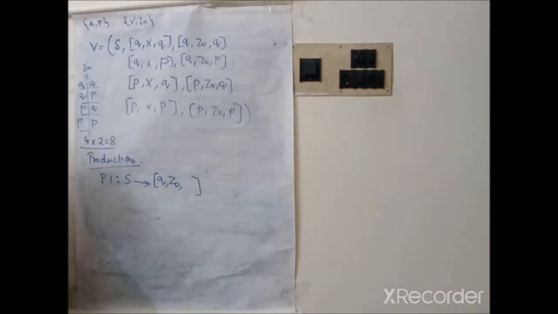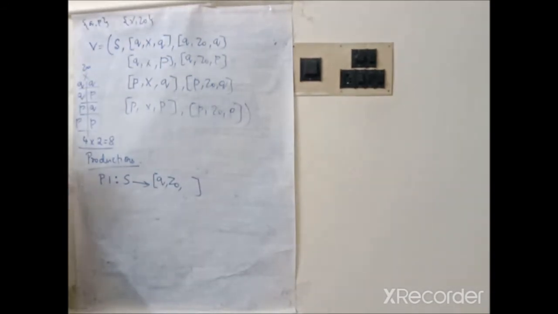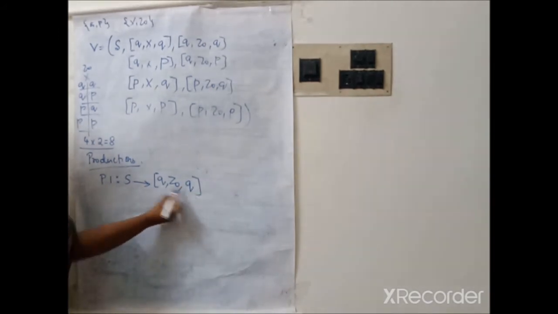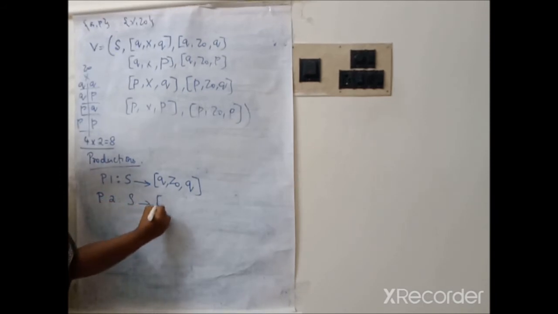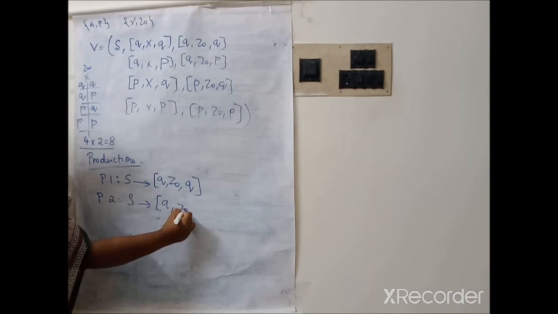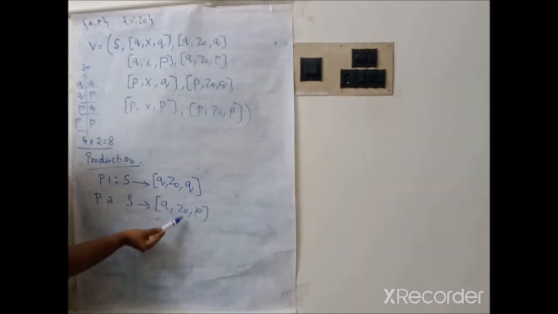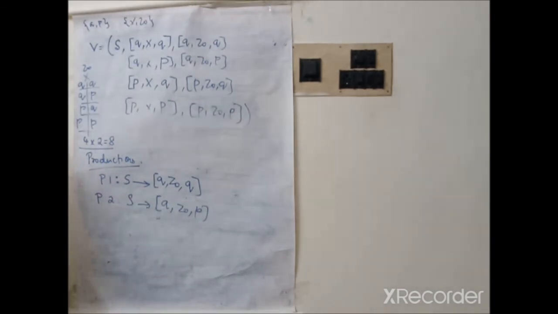And to which state it can reach? There are two possible set of states, either Q or P. Therefore it may reach Q or P, both are possible. Therefore first we can write it as Q Z0 Q. Similarly we can write the second production. S tends to Q Z0 P, because the start state is Q and the initial stack symbol is Z0, but it may reach either the same state or the next state P. Therefore these are all the first two productions.